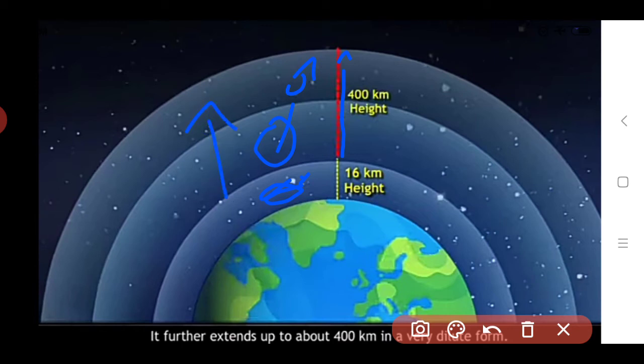Dilute form means it contains a very small quantity of gases like nitrogen, oxygen, carbon dioxide or other air particles. The quantity of air particles decreases as we go away from the earth's surface. So from 60 kilometers upward to 400 kilometers, the atmospheric layer becomes dilute.